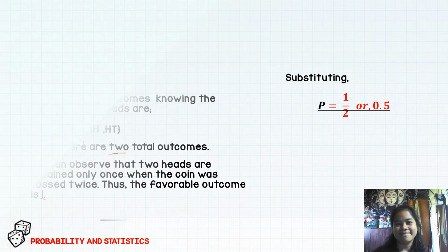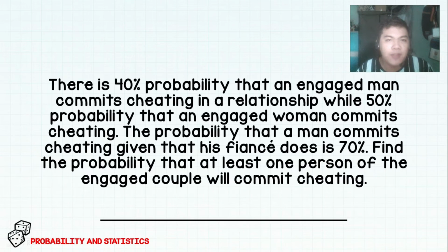Thank you. Okay, so for our next problem, there is a 40% probability that an engaged man commits cheating in a relationship, while there is a 50% probability that an engaged woman commits cheating. The probability that a man commits cheating, given that his fiancée does, is 70%. Find the probability that at least one person of the engaged couple will commit cheating.